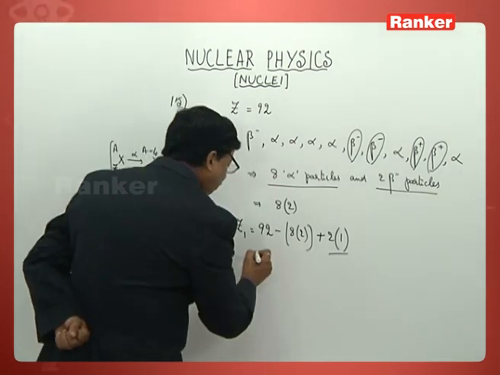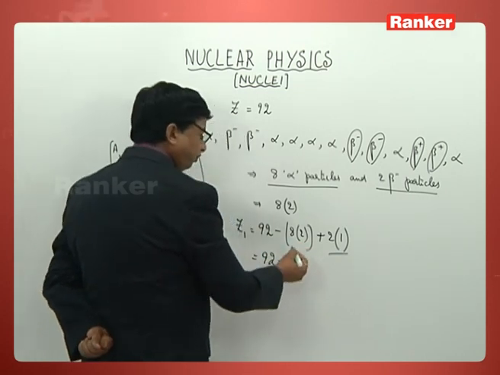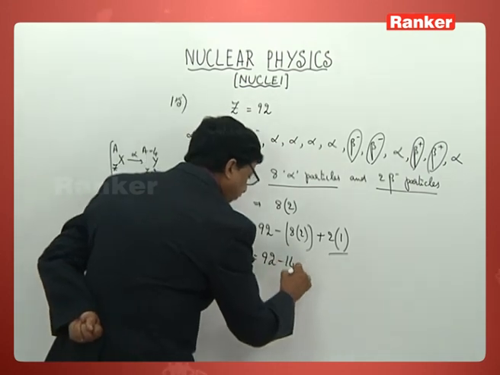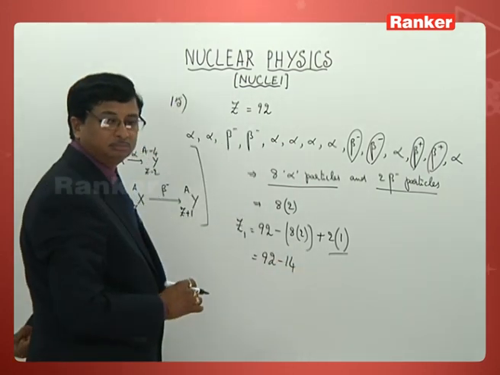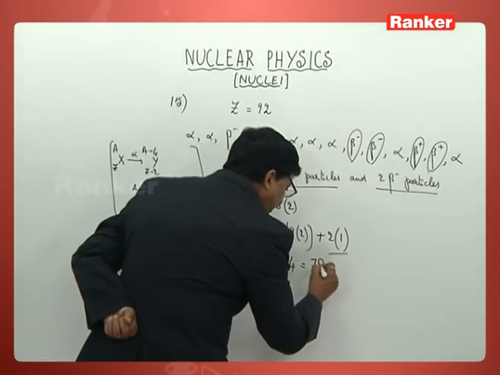So this is 92 minus 16 plus 2, that is minus 14. So exactly you will be getting 78.